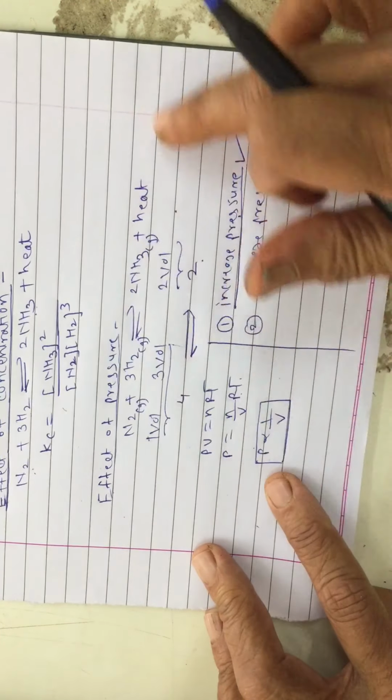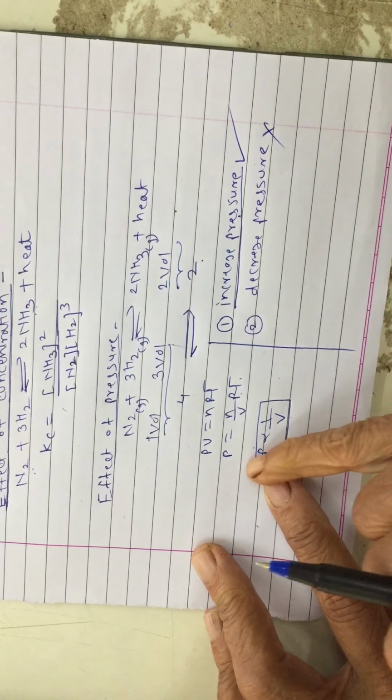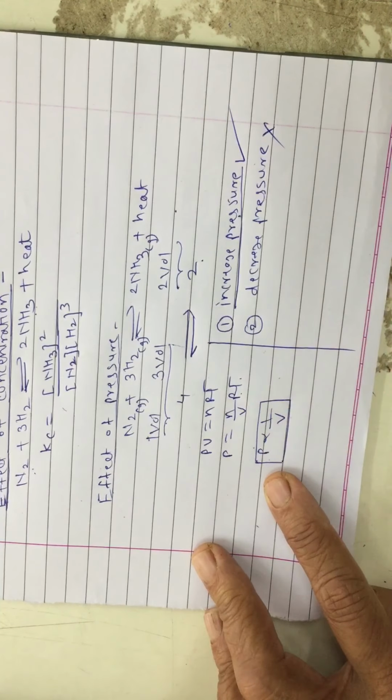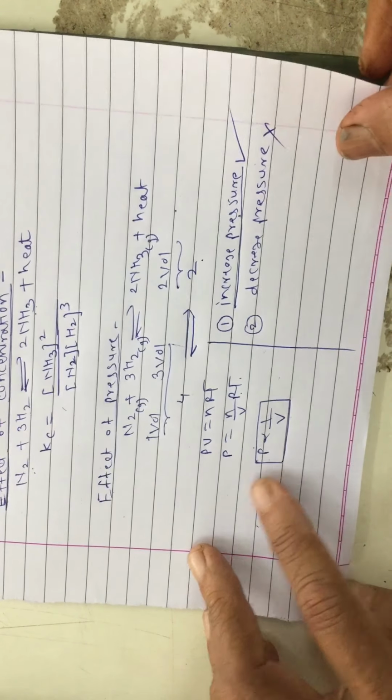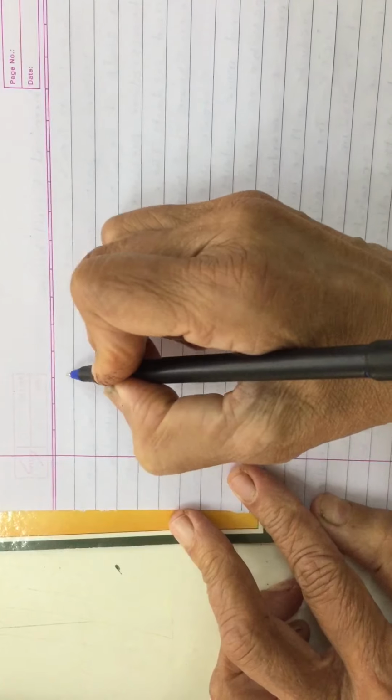So effect of pressure you can explain by writing down the reaction volumes. Okay, and as pressure and volume are inversely proportional, you are going to decide whether you have to increase pressure at equilibrium or decrease pressure at equilibrium. Now we will consider the third factor, temperature. How temperature will affect equilibrium.